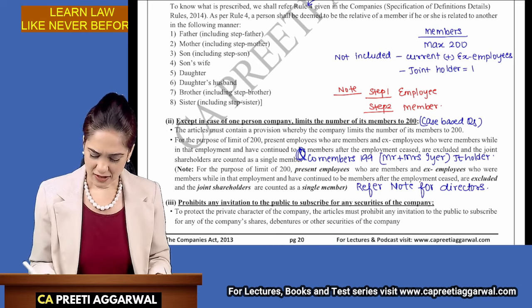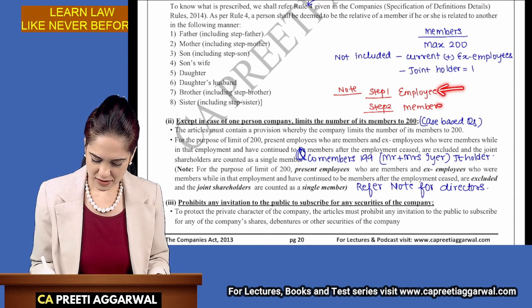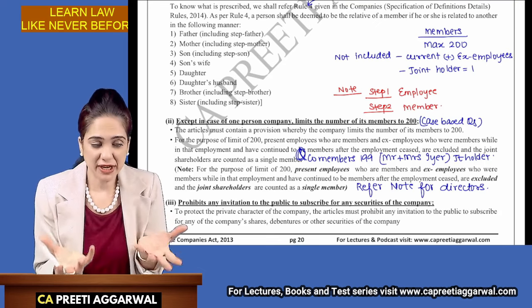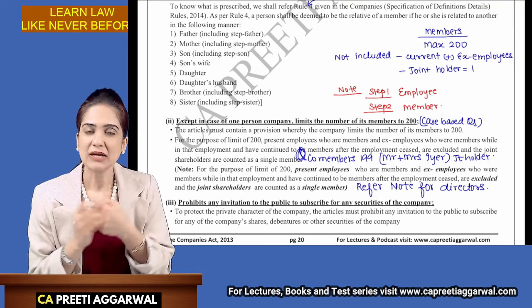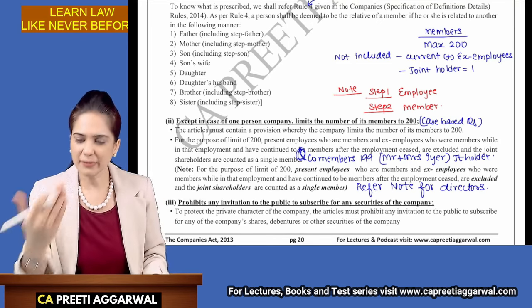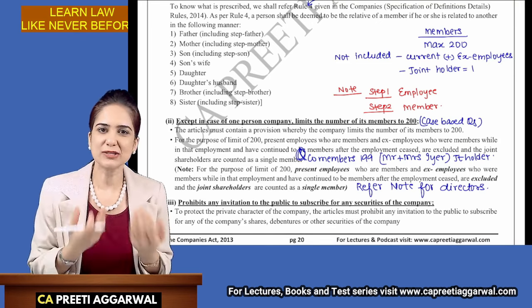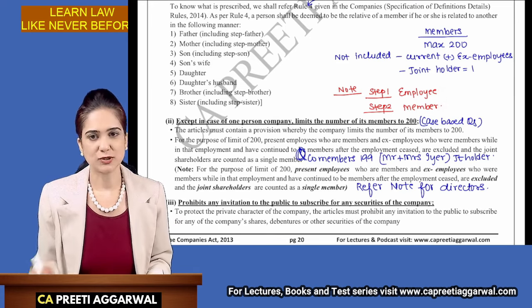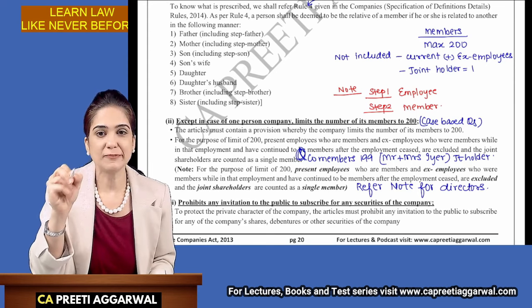I repeat, if the steps are in this order, I'm an employee and then I was allotted shares so that I feel associated with the company, then I will not be considered in that limit of 200. But if I was first a member, then I became an employee, it means I was already associated with the company, no? So then I will be included in the maximum limit of 200. So this sequence is very important.